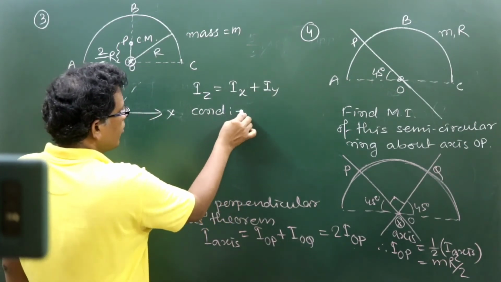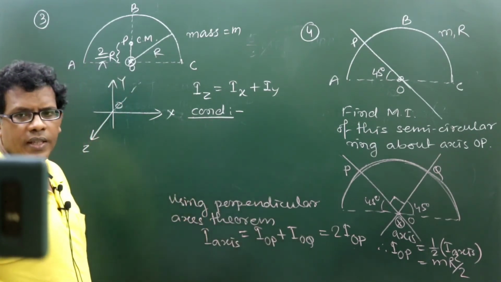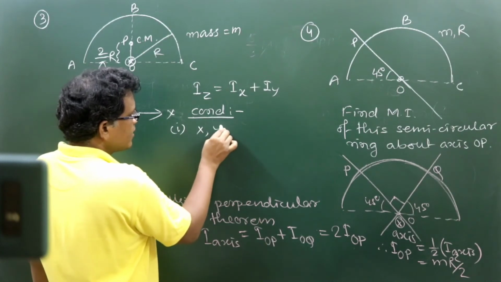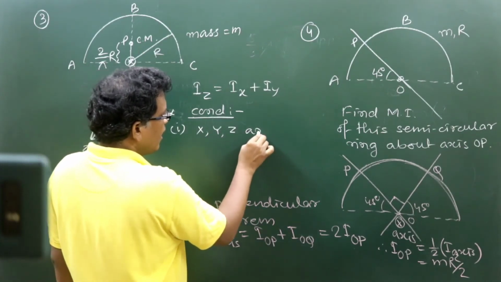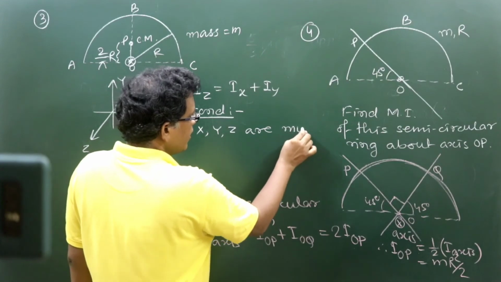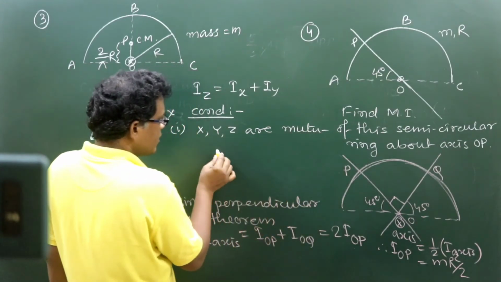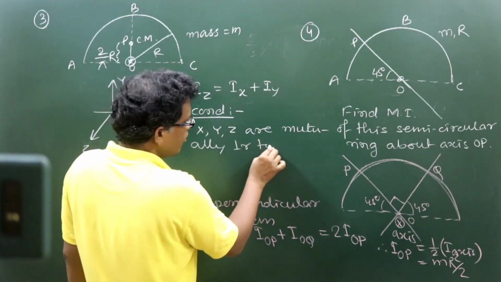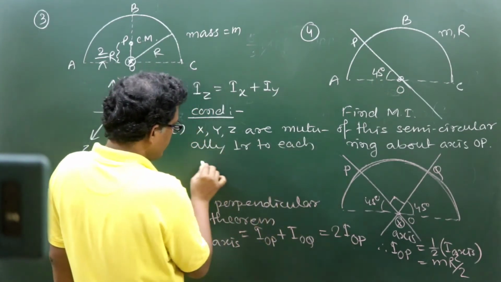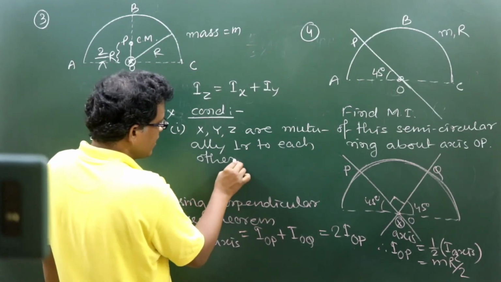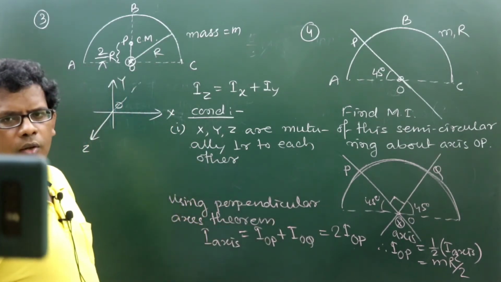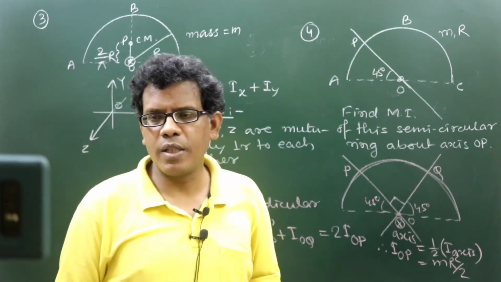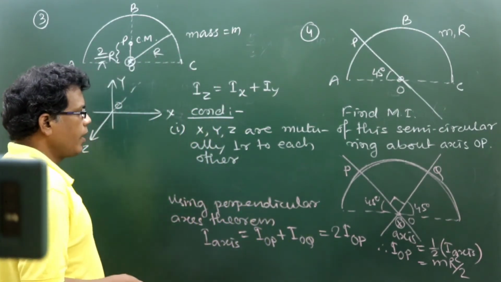The important condition, when can we apply this? Provided, first, that x, y, z are mutually perpendicular to each other. This is the first condition to apply the perpendicular axis theorem. Whenever we consider applying this theorem, there must be three mutually perpendicular axes.